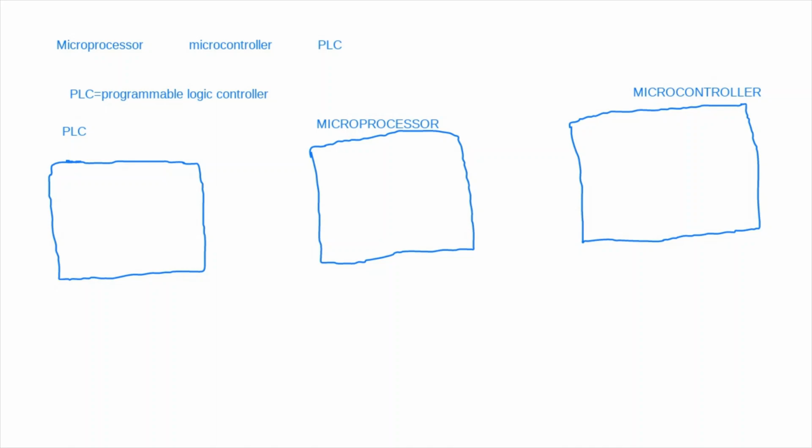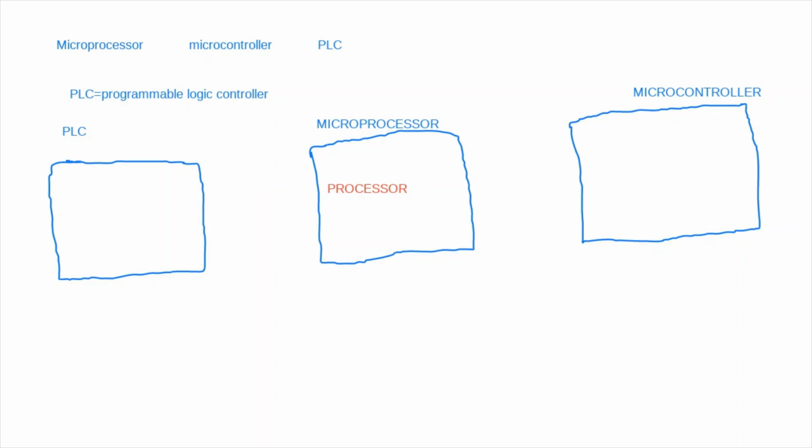So in a microprocessor, the things that we have is a processor. Okay, so one is ALU. Do you know the full form of ALU? Then we have CU, control unit, and then we have registers.